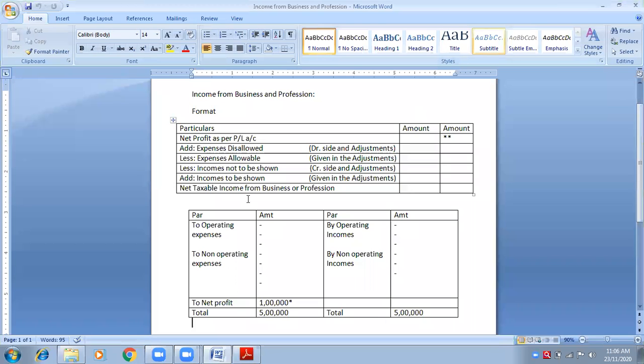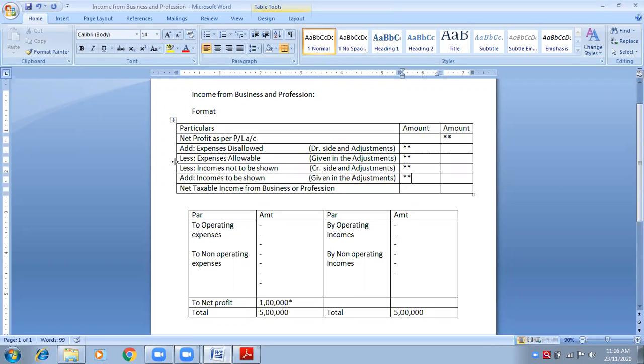Okay, so this was the format. Net profit, we have to start with net profit. Whatever will be our net profit, we will show it in the outer column. All other things will have to be shown in the inner column, and then we will add all these things. Something has to be added, something has to be deducted.